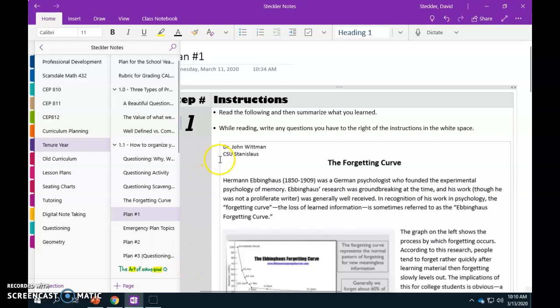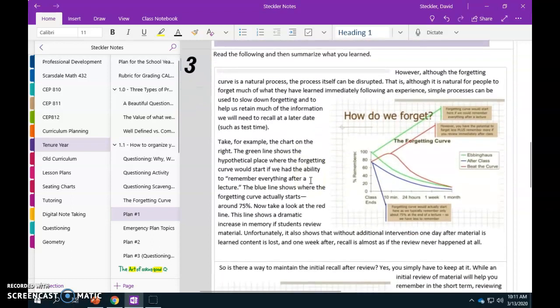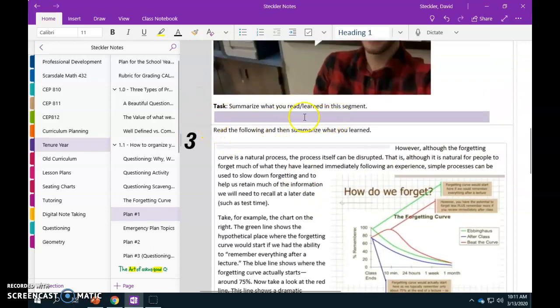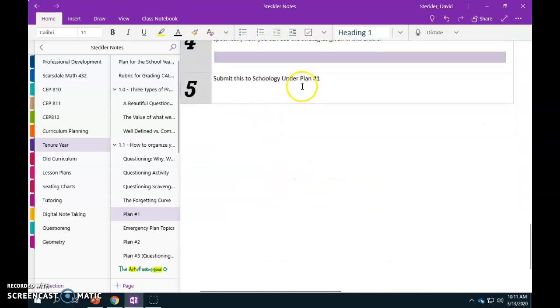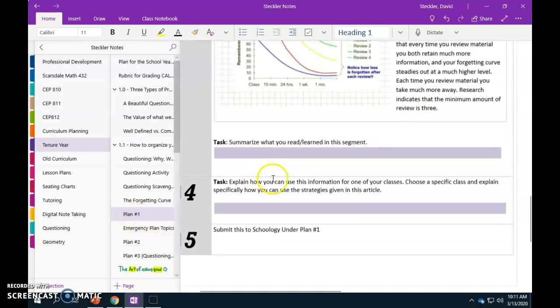Alright guys, this is how these lessons work. So you're going to read through all of the information, watch any videos, and summarize what you've learned in the segment, and then you will submit to Schoology under the plan number. This one's plan number 1.